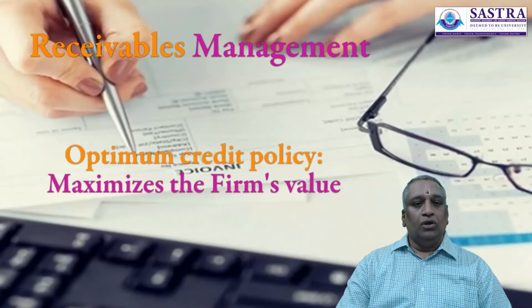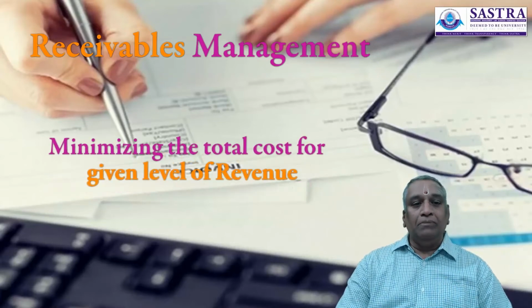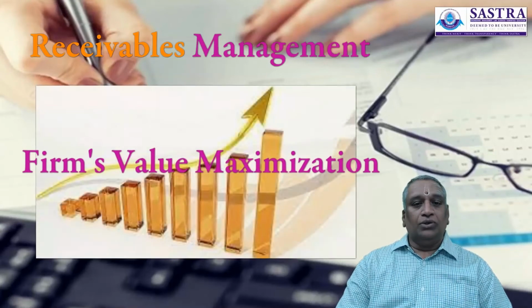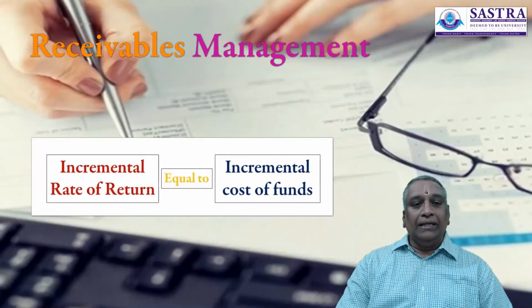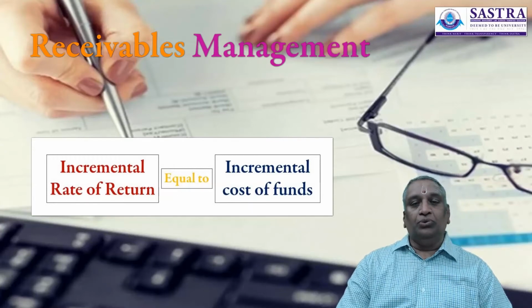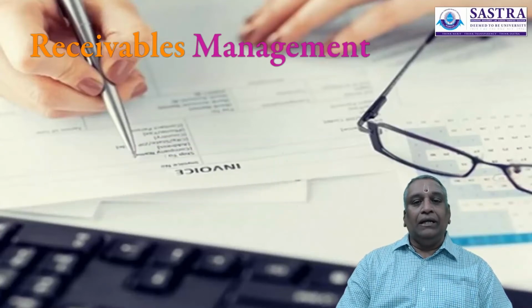However, optimum credit policy is the policy which maximizes the firm's value by minimizing the total cost for a given level of revenue. So the value of a firm is maximized when the incremental rate of return of an investment is equal to the incremental cost of funds which are used to finance the investment in receivables.